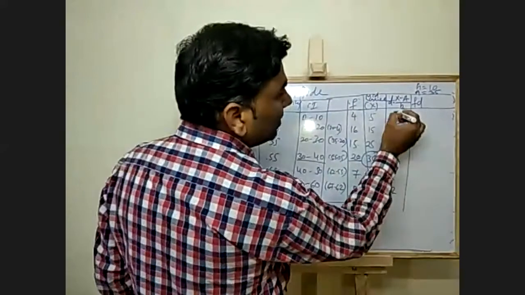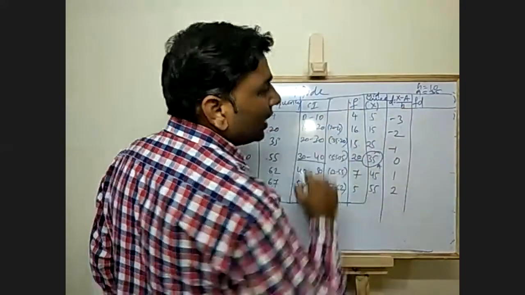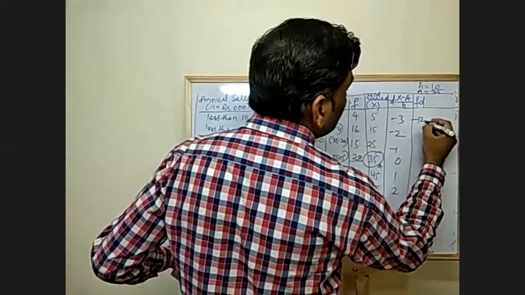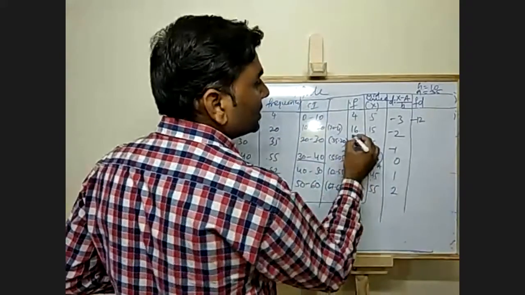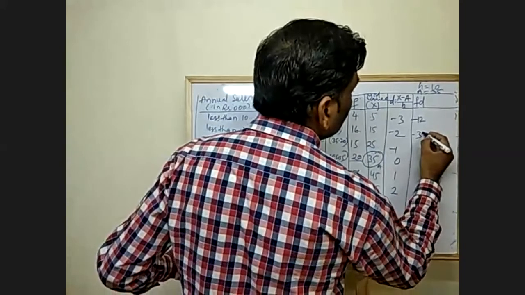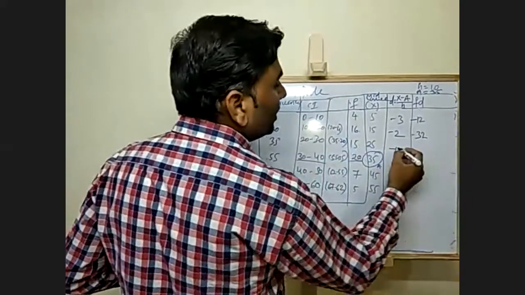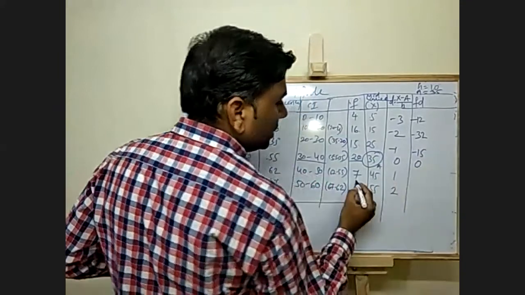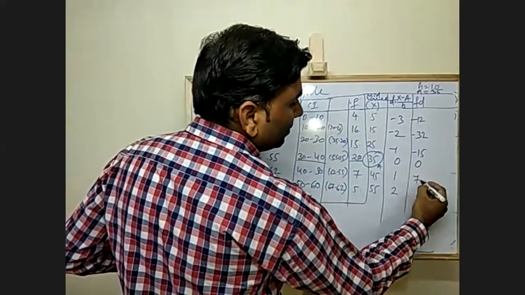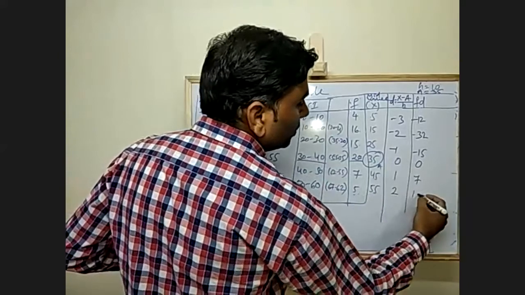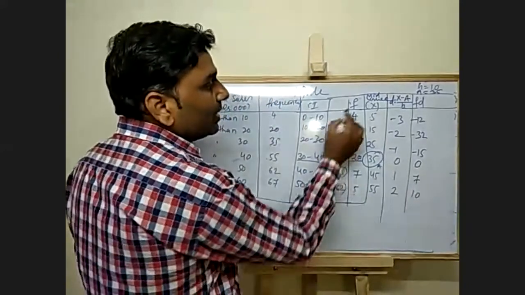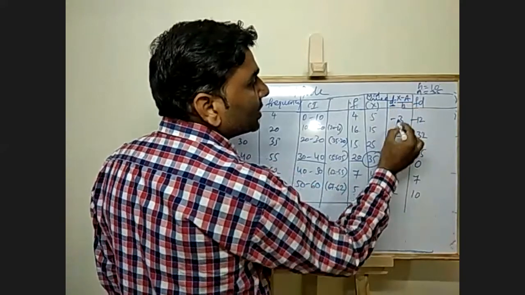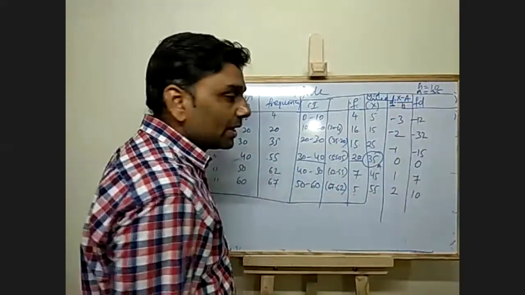Next, in the formula I have F into D, so I have to multiply D into F. So 4 into minus 3 is minus 12. 16 into minus 2 is minus 32. 15 into minus 1 is minus 15. This is 0. 7 into 1 is 7. 5 into 2 is 10. What I did, I multiplied F with D, so I got F into D.